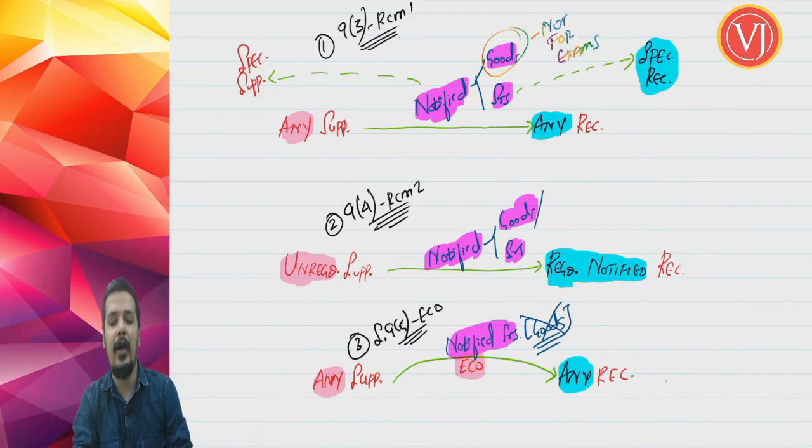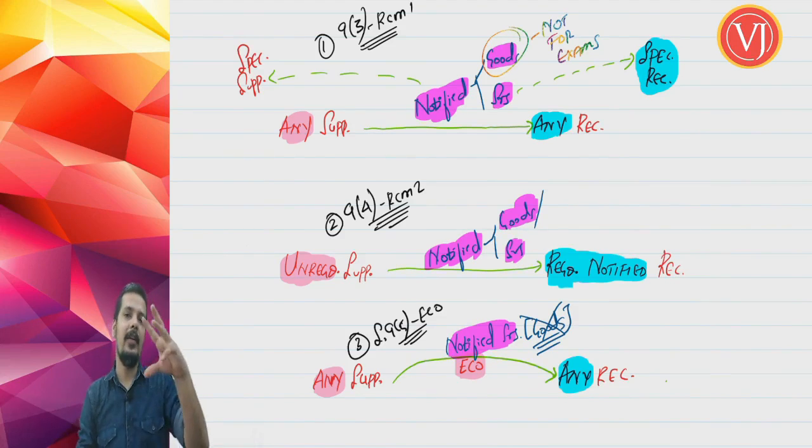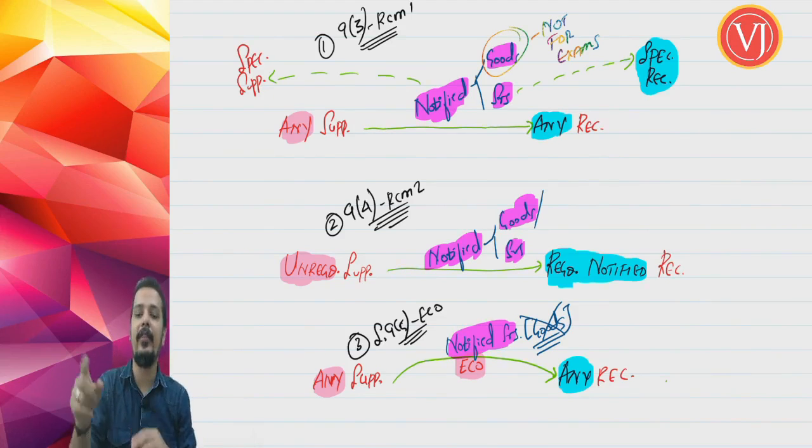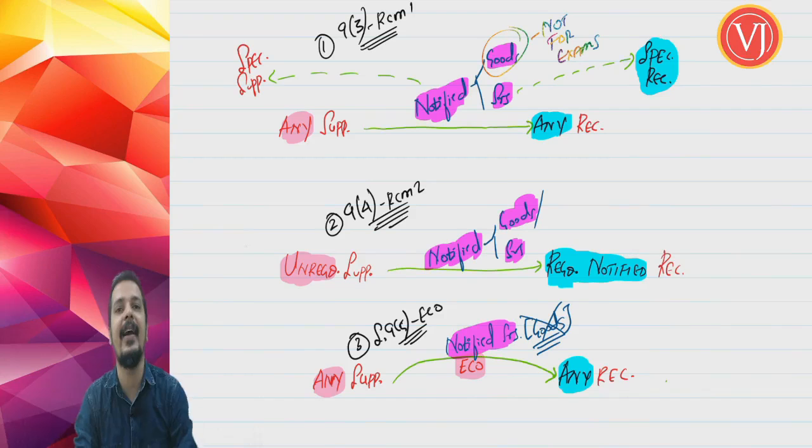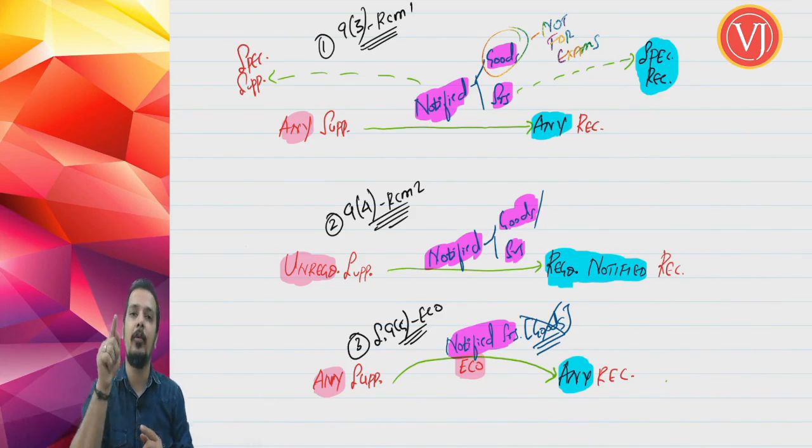We'll understand now. As of now, they tell any recipient. But when you see the notified goods list and services list, that notified service will come along with a particular recipient. Along with the notified goods and services, they at times demand that it cannot be any supplier, it should be only this supplier. And mostly they demand that it should be only this recipient.